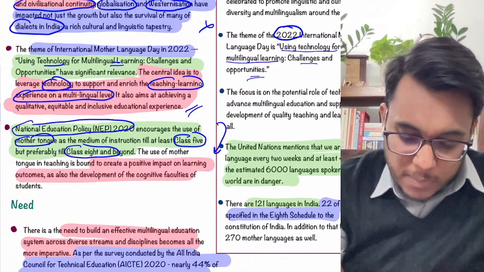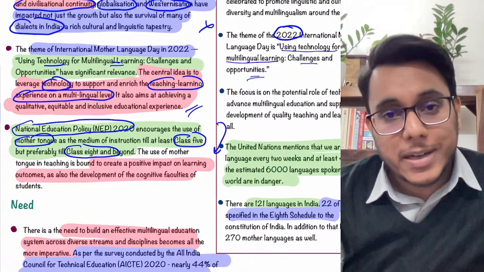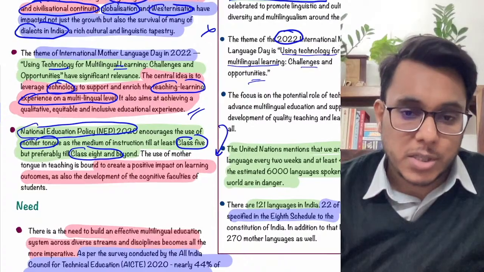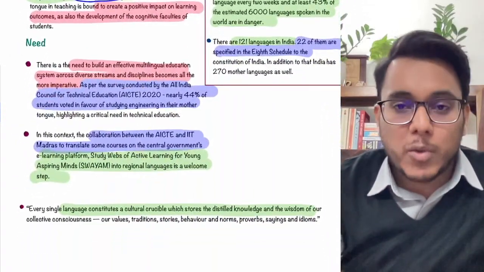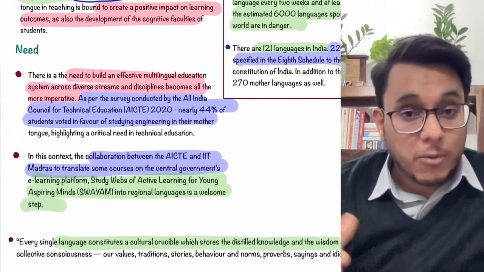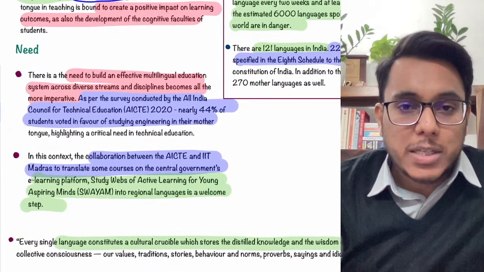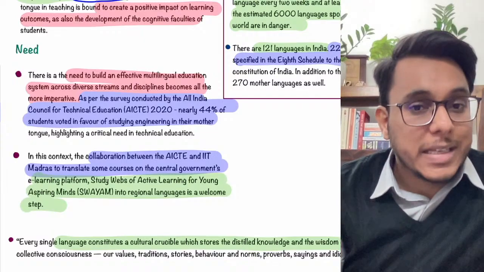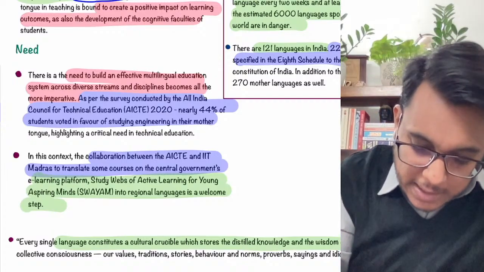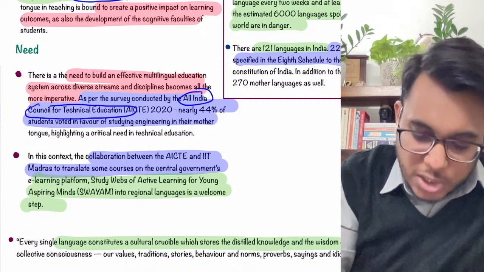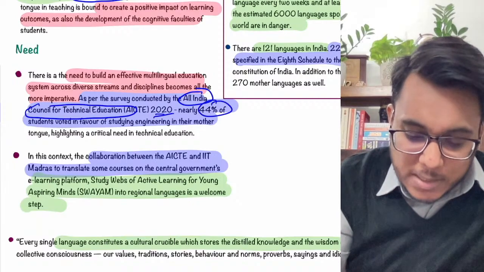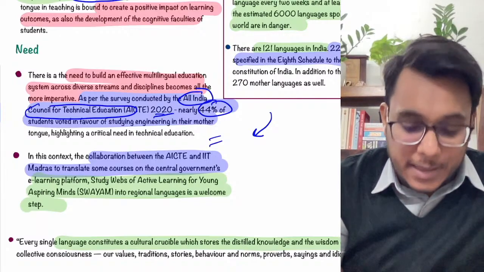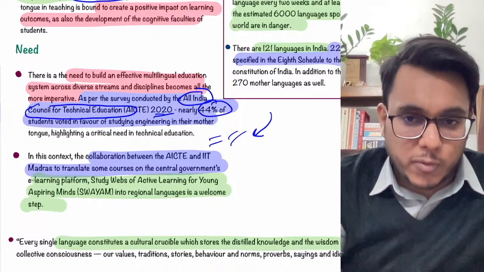Moreover, it has also been provided that there are a lot of cognitive benefits if a child is taught in the mother tongue or mother language. Clear? Also, as part of NEP 2020, it was provided that many engineering colleges will offer engineering courses in regional languages or mother tongues. When a survey was conducted by the All India Council for Technical Education, AICTE, nearly 44% of the students voted in favor of learning engineering in their mother tongue. So basically there is a lot of support for such a thing.